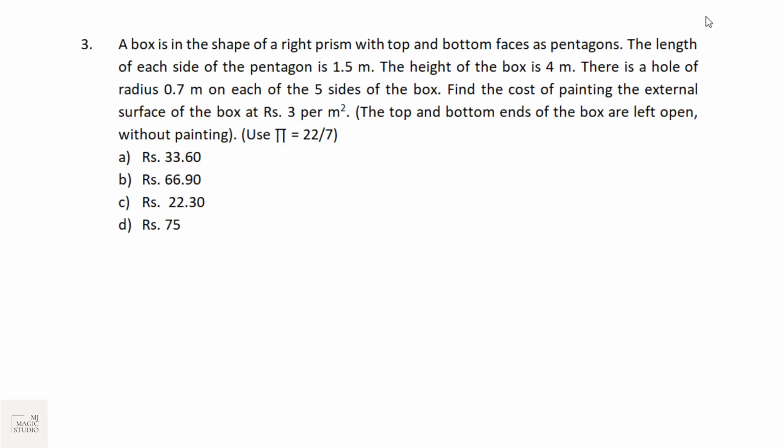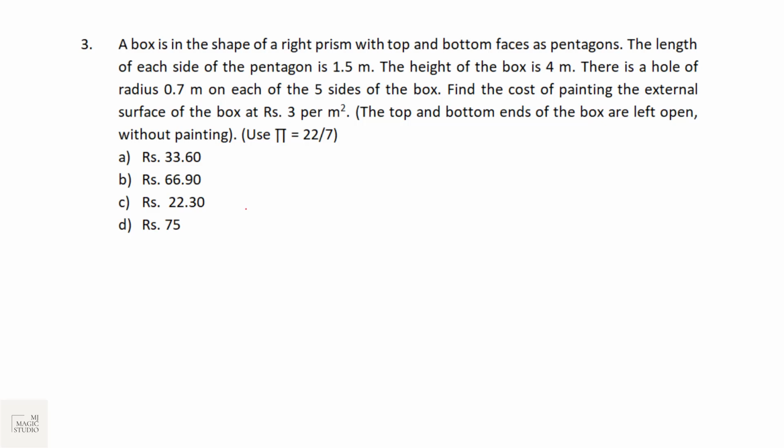Moving on to the next bucket, question number 3 and question number 4, or at least 2 questions will be from mensuration. This is also from 3D mensuration. Give it a try. A box is in the shape of a right prism with top and bottom faces as pentagons.